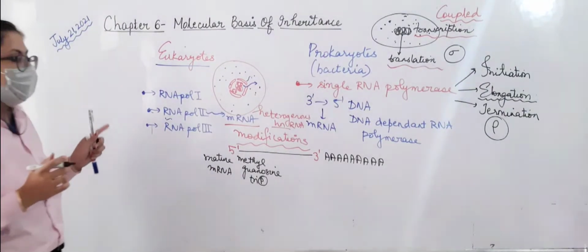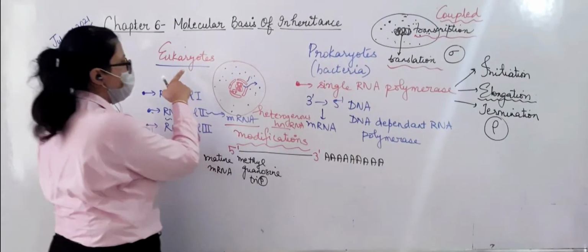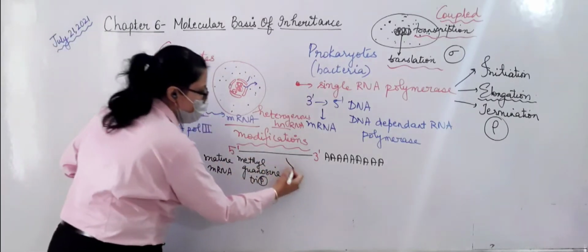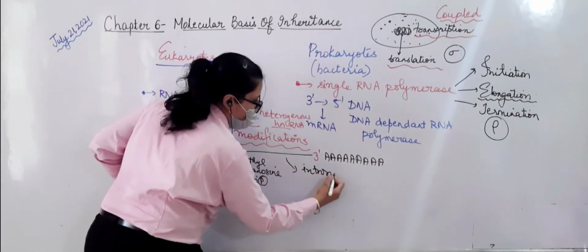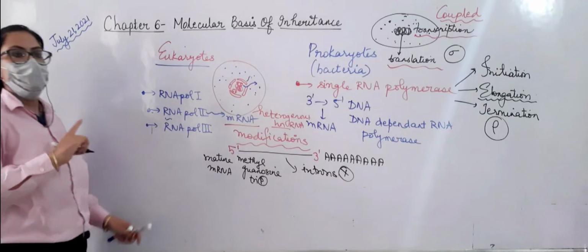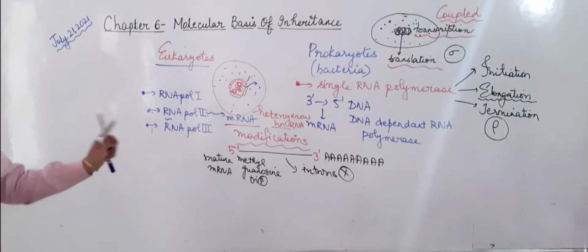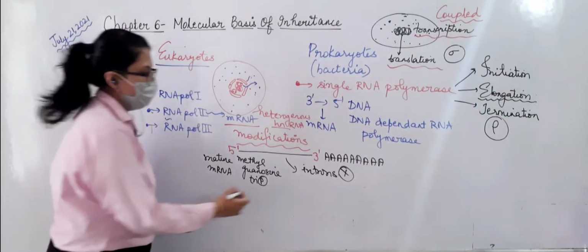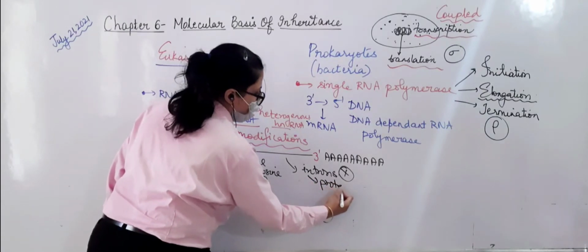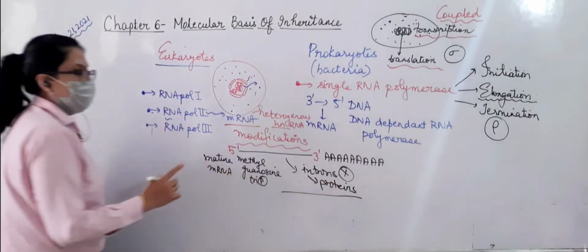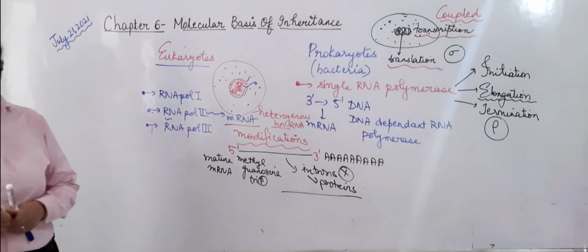So lastly, remember that when translation has to happen in eukaryotes, firstly the introns have to be removed, splicing has to be done. Then it will be coding for the proteins. Then later on we will see how the translation process will